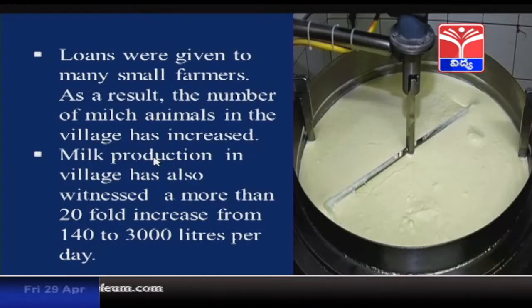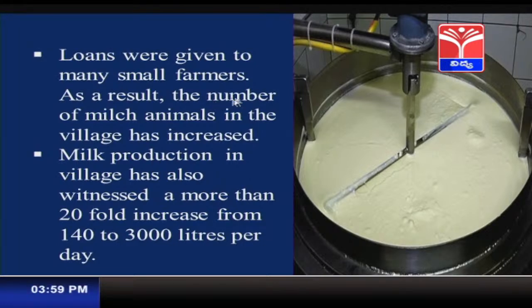Even loans were given to the small farmers so that they could purchase animals, especially milk giving animals, to increase milk production. So, loans were given to many small farmers.